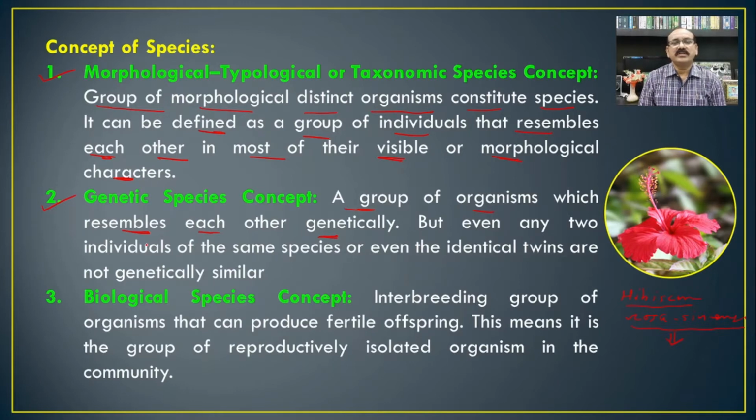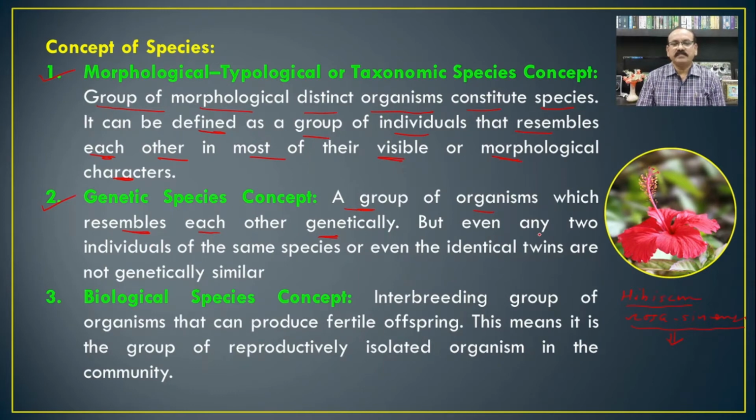So, no doubt, the organisms of a species which belong to a particular group will show a similar type of genetic constitution, and hence it is considered a group of organisms having a similar genetic composition. Such a group of organisms having the same genetic constitution or composition is known as the genetic species concept.